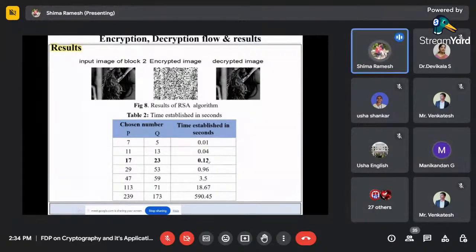That's the doubt. The reason is, first I tried 7 and 5, but encryption is not happening that much. I can still see the Lena image, her hair, in my image. So I changed it to 11, 13. I'm getting 0.04, but again the image is not that good, sir. I can see the output here. If I go with 70 and 23, the time is less. Even though 0.01 and 0.04 are less compared to the first two, in those results we are not able to make out the output, sir. That is the main reason.